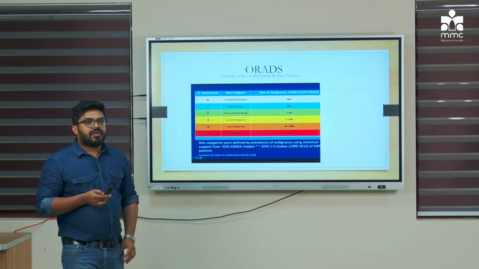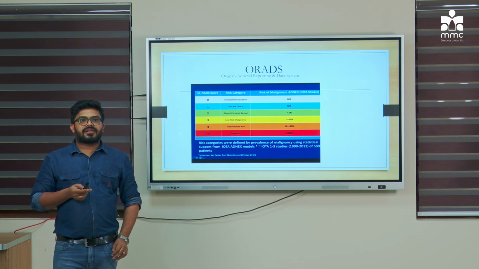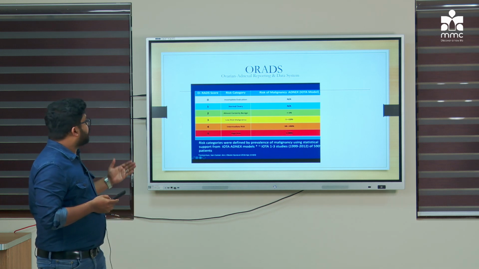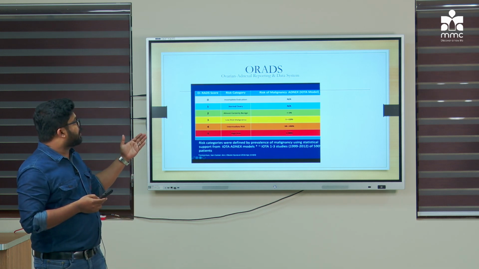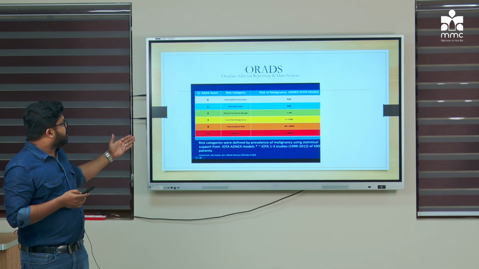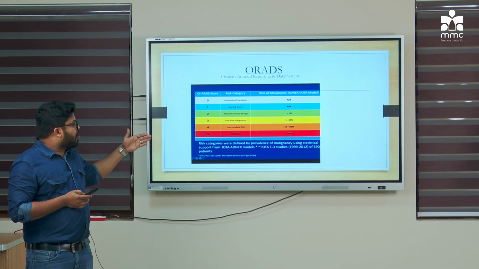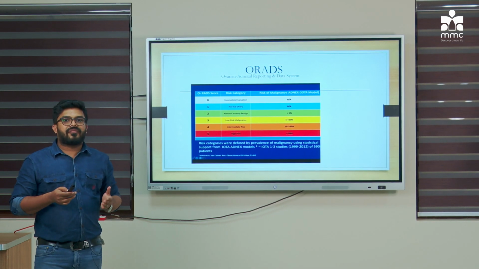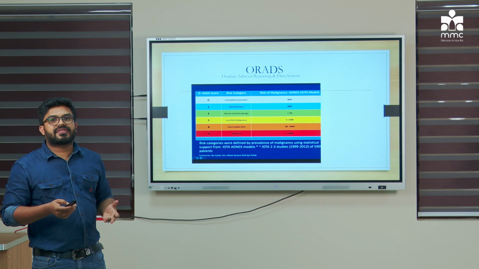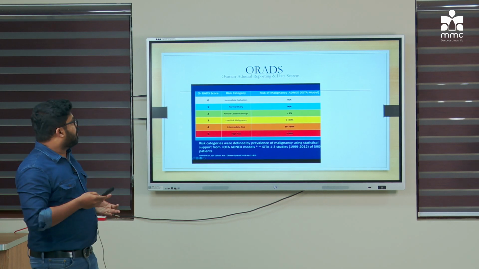So as we know, we have BI-RADS for the breast tumors. For ovarian tumors, recently we have O-RADS, that is Ovarian-Adnexal Reporting and Data System. Based on this, we can divide ovarian lesions from benign to malignant, and based on that we can manage whether we need further evaluation with MRI or whether we need staging laparotomy for the ovarian neoplasm.